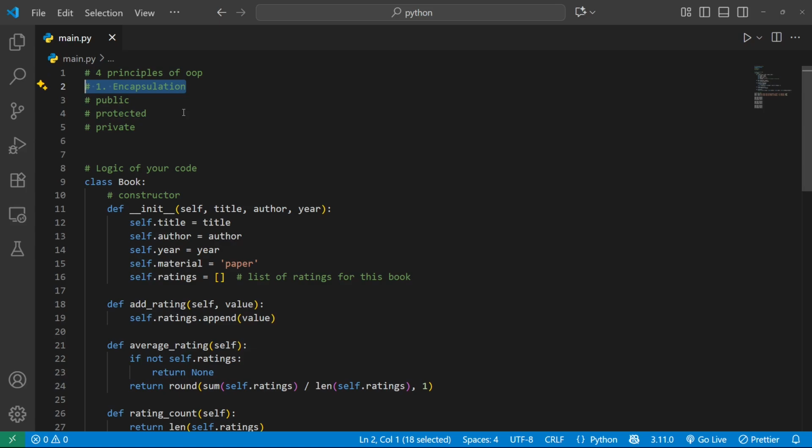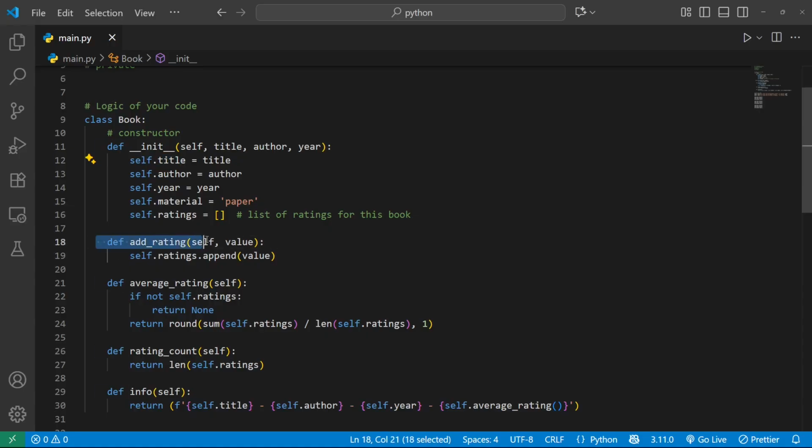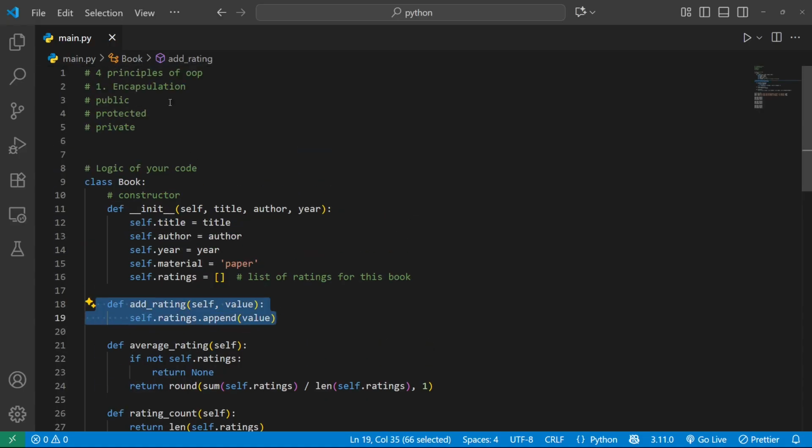So what does it mean? It means that every attribute or every method can be public, protected, or private. And we need to understand what that means. So in this video, I would like to start with a simple one, public. If something is public, I mean an attribute or a method is public, what does it mean?